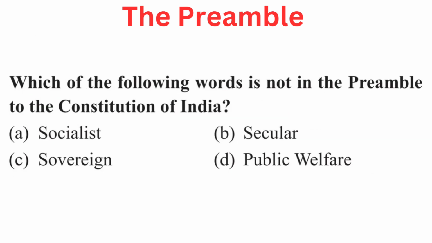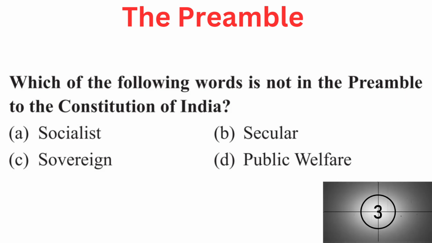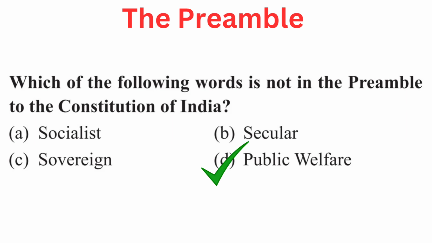Your question is, which of the following words is not in the preamble to the Constitution of India? Your options are A. Socialist, B. Secular, C. Sovereign, or D. Public welfare. Right answer is D. Public welfare.